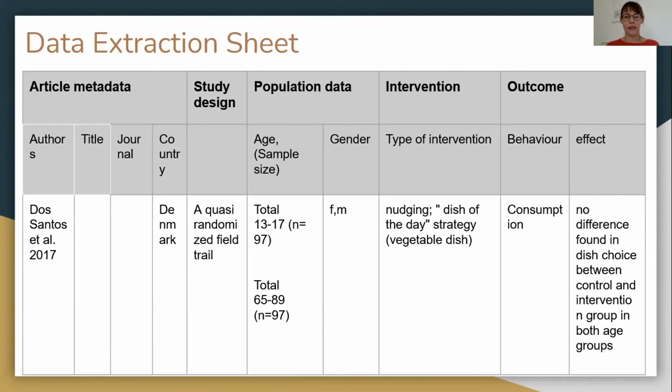In this case, there was no difference in the dish choices between the control group and the intervention group. We are aware that this is only a first summary of the data extraction sheet, and that we would need to further develop it after piloting more full text studies. Next slide, please.